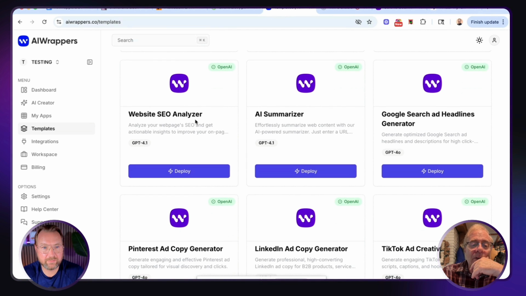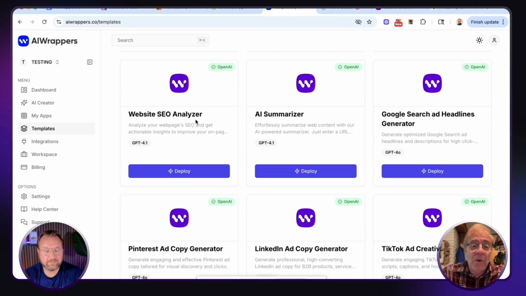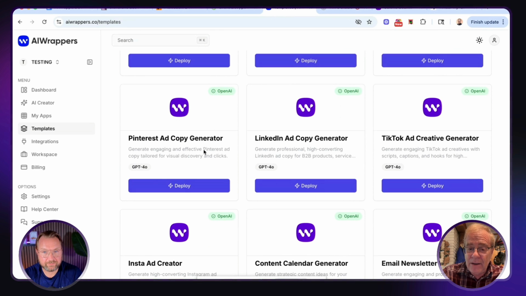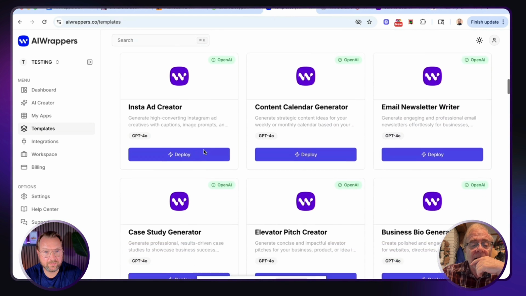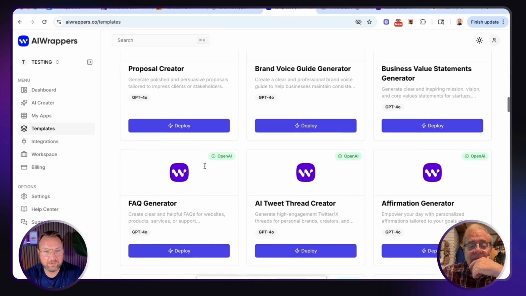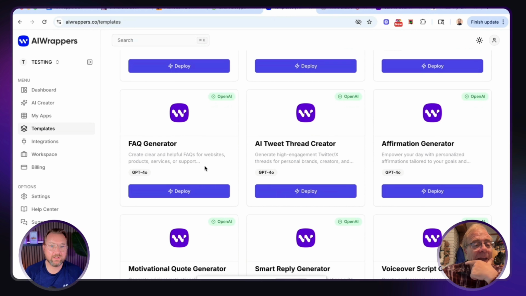Here's a good one for you to sell, of course, to folks that want to help local businesses, and that's a website SEO analyzer. That's a really good one that's already ready for you to deploy. Then, looking down the left side to go a little quicker, a Pinterest ad copy generator, so you could create ad copy easily for Pinterest. Right here, proposal creator: generate polished and persuasive proposals tailored to impress clients and stakeholders. That's a good one as well. Some of them can be text based.